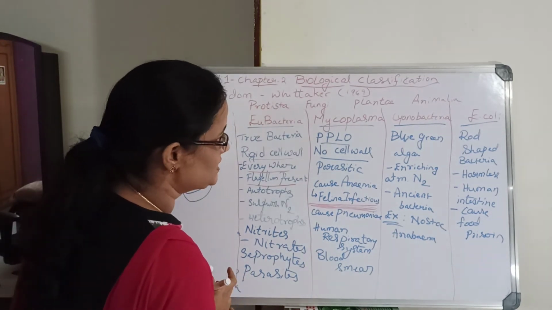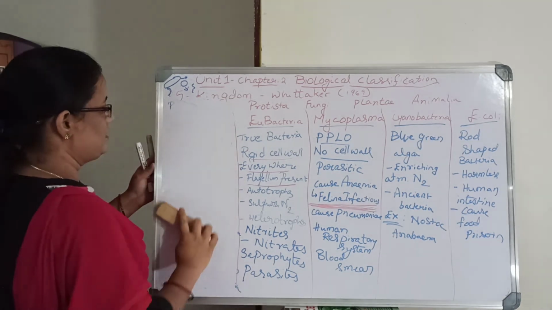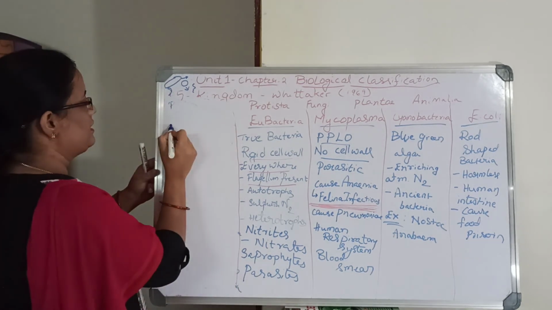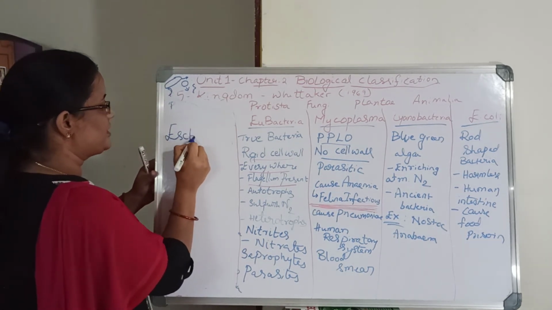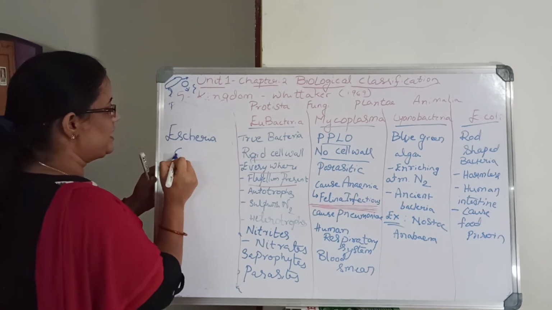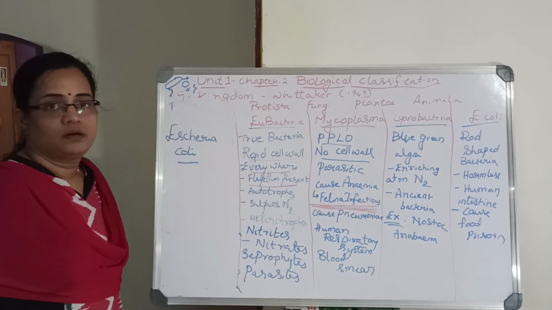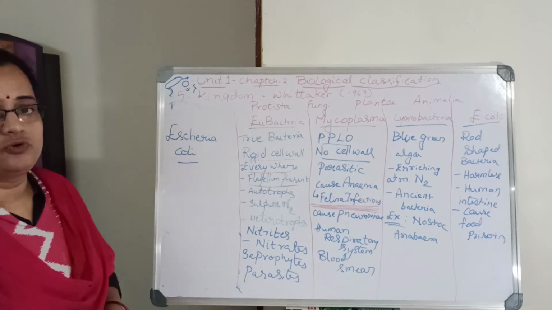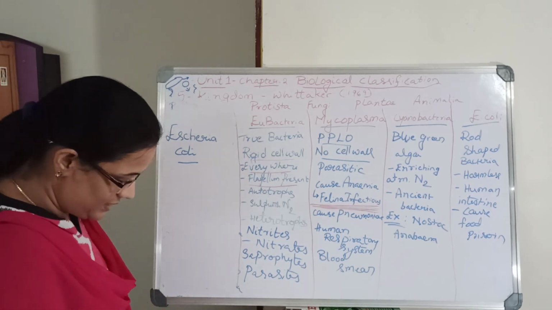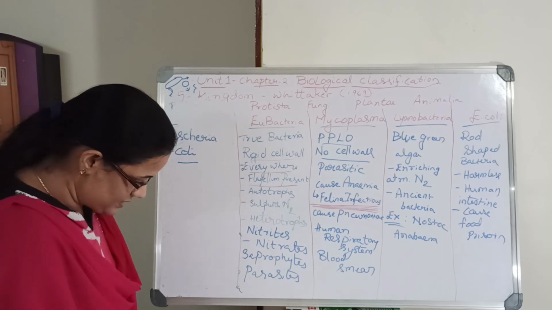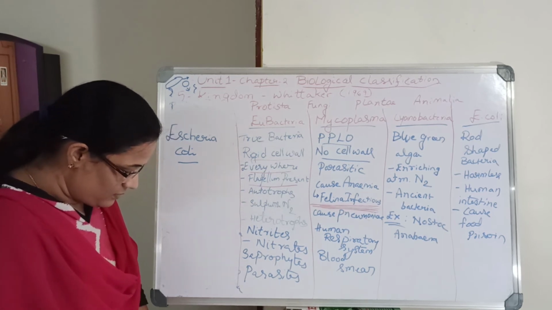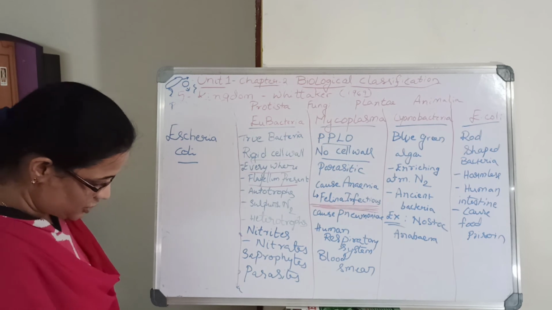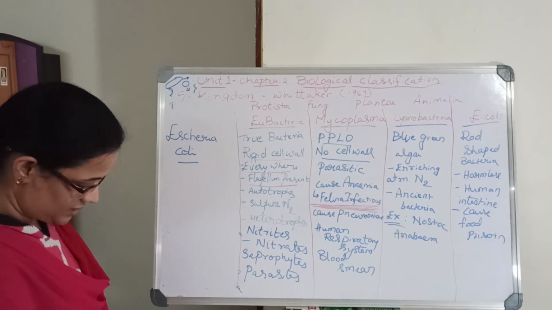And last is E. coli, Escherichia coli. These are friendly bacteria found in the human intestine. They are harmless, and only sometimes cause food poisoning. In Monera, reproduction is asexual, by binary fission and spore formation.